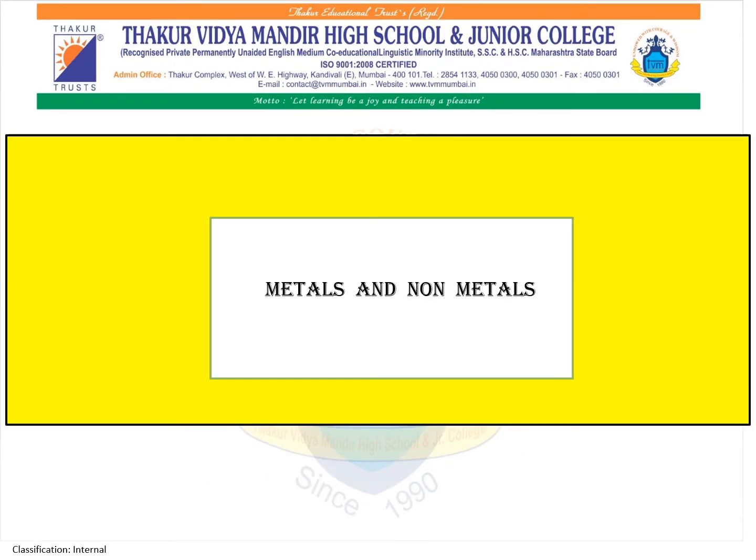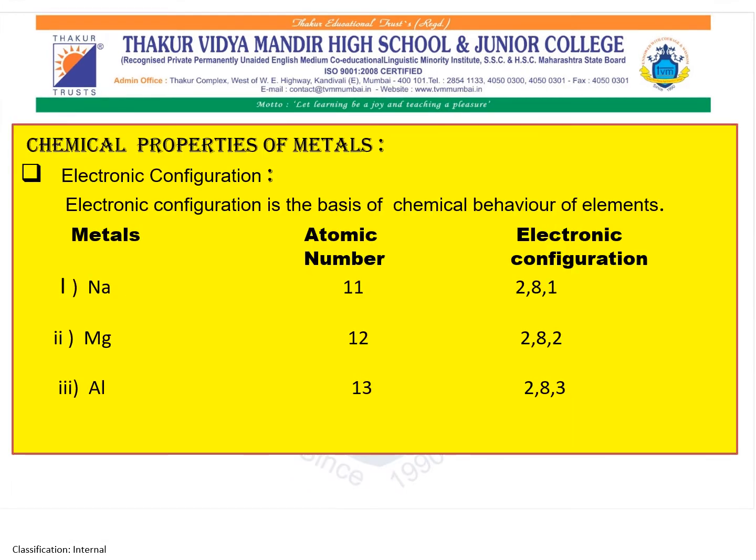2020-2021. Today we are going to study about metals and non-metals. First, we are going to study about the chemical properties of metals. The first property is electronic configuration. Now, as we all know, the arrangement of electrons in different shells, that is K, L, M and N, is referred to as electronic configuration. This electronic configuration is the basis of chemical behavior of the elements.